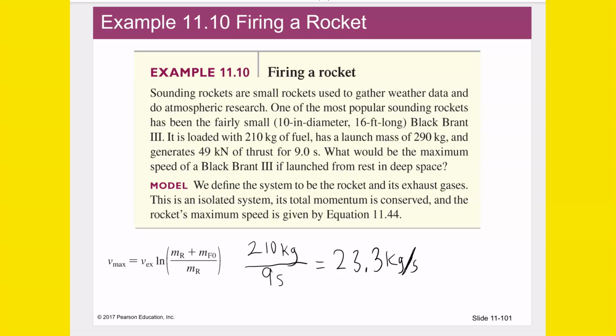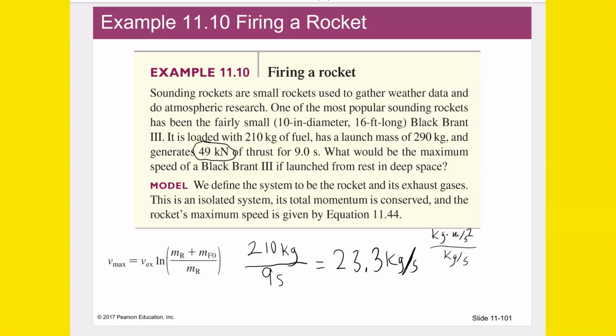So here's how you can do it. Since it gives us the force, 49 kilonewtons or 49,000 newtons, and force is kilograms times meters per second squared, if we divide that by kilograms per second, what does it leave us with? Let's analyze that.